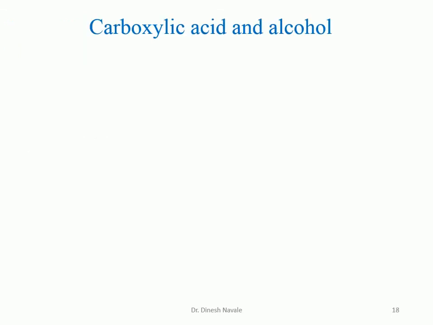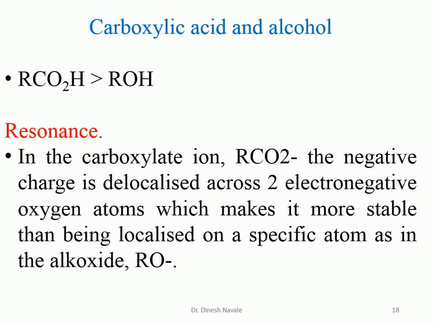We have also seen the example of carboxylic acid and alcohol, acetic acid and methyl alcohol. Alcohol does not show any resonating structure with the conjugate base, whereas carboxylic acid can show a resonating structure with the carboxylate ion. So ultimately, the carboxylate ion, which is the conjugate base of carboxylic acid, is more stable than the alkoxide ion, making carboxylic acid a stronger acid than alcohol.